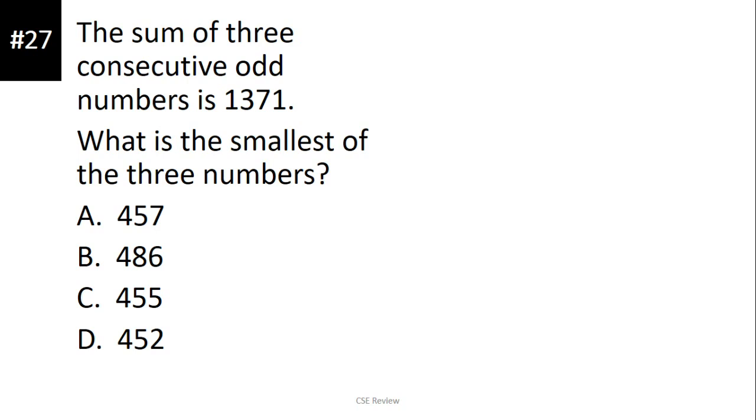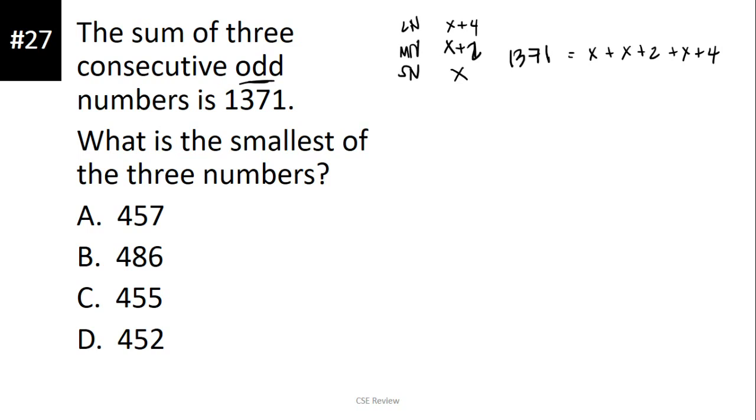Our traditional method is kung meron kang 3 consecutive numbers, we have the smallest number, the middle number, and the largest or the biggest number. Okay? Yung smallest number, since siya ang hinahanap, siya yung magiging x. This becomes x plus 1. Pero dahil odd numbers ang hinahanap, this is going to be x plus 2. And then this is going to be x plus 4. Okay? And then i-add mo yan lahat to get 1371. So formula, 1371 is equal to x plus 2 plus x plus 4.